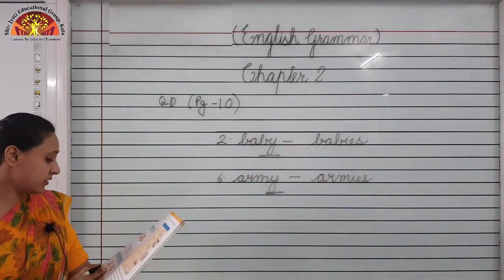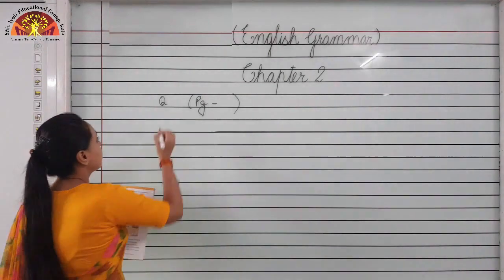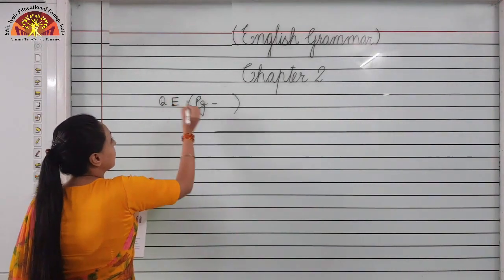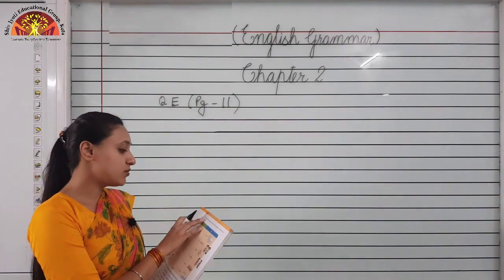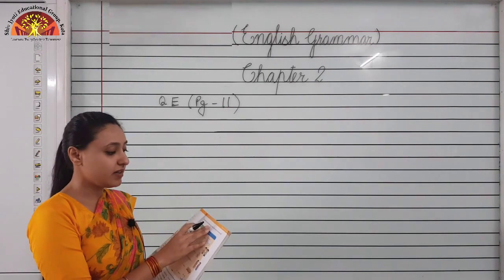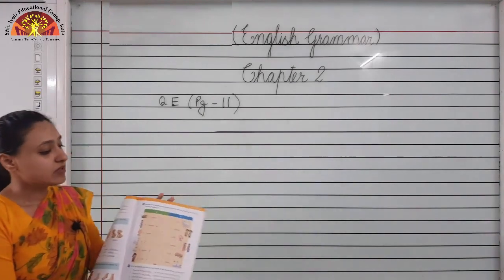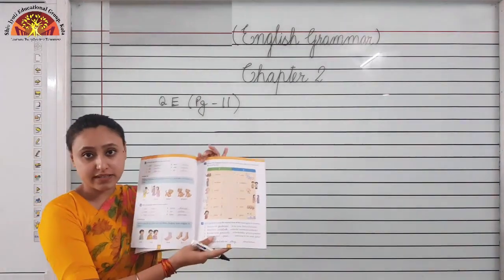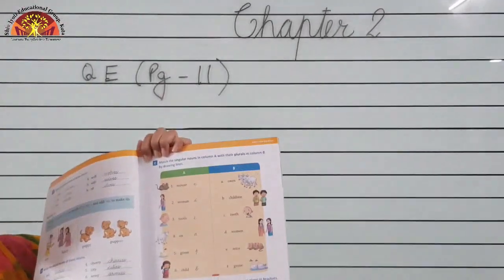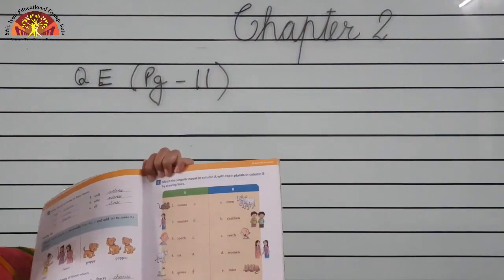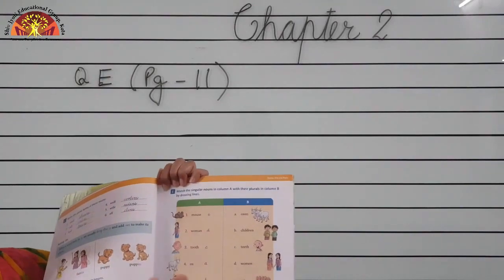Okay. Now we will do question E on page number 11. So children, in this, what you have to do is match the singular nouns in column A with their plurals in column B by drawing lines. Two columns are given to you, column A and column B. In column A, all the singular nouns are given, and in column B, plural forms are given. You have to match the correct noun with its plural form.